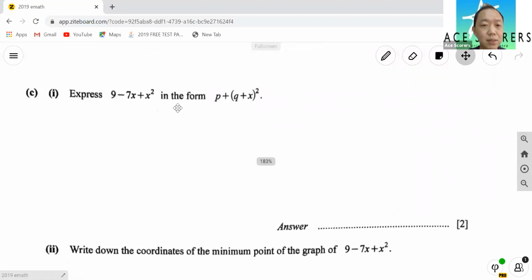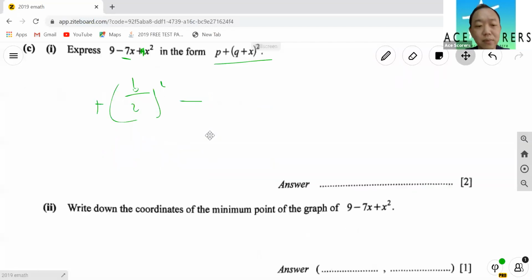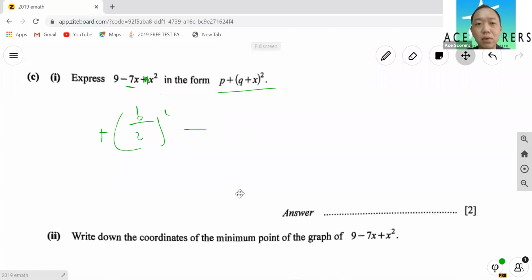Changing the subject of the formula, also not too bad. Algebra stuff, express this in the form. Now this is called completing the square form. So you need to know the completing the square form. If you do not know it, fundamentals, right? Basically, you need to make sure that the coefficient is equal to 1. You take this b divided by 2, square it, then you add it, and you minus it. Okay, so at this point of time, if you do not know what we are talking about, please go and revise completing the square.